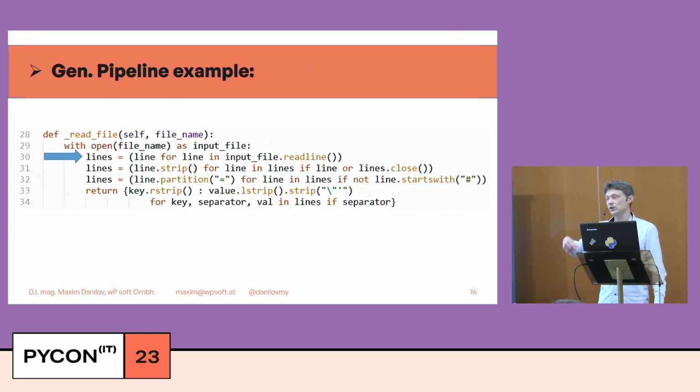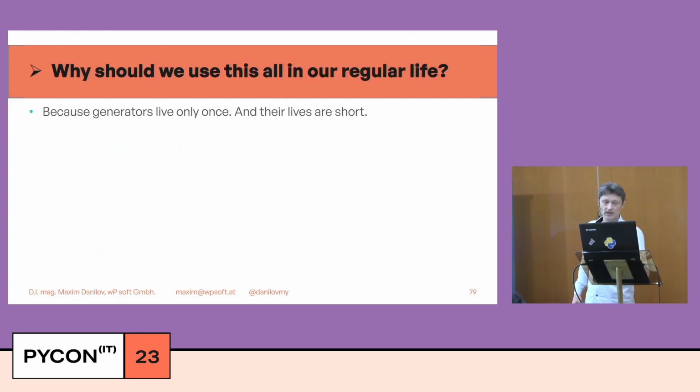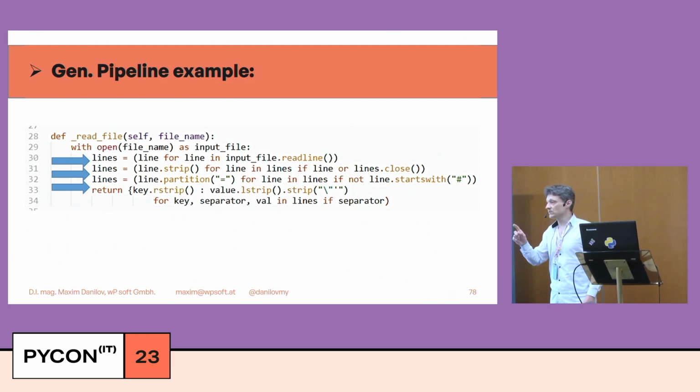At first, I create a pipeline which reads the string lines. Second, I strip these lines. Third, I change each line into a key-value pair, and at last I return a dictionary. And all this happens with only one iteration through the read file.